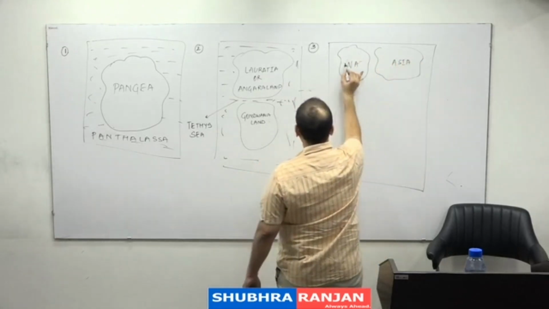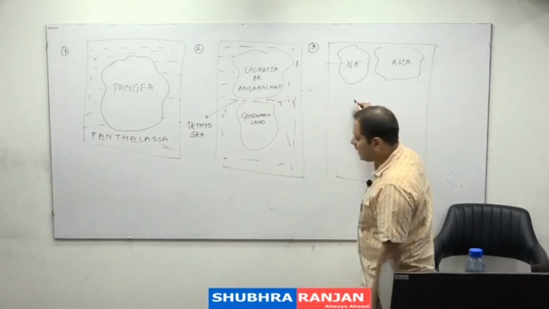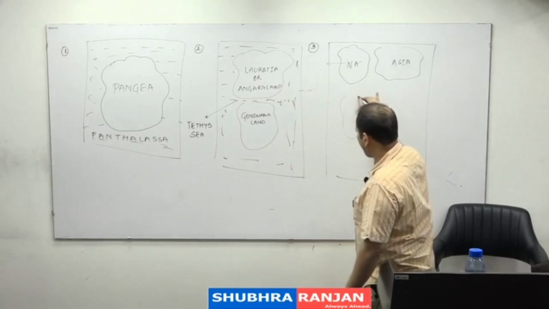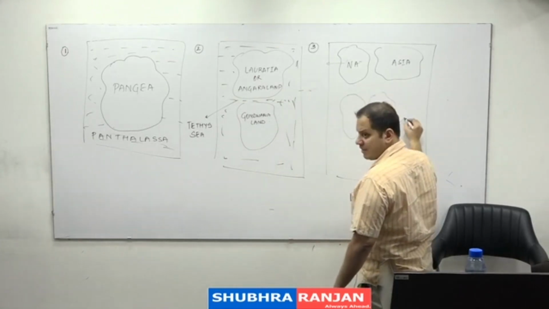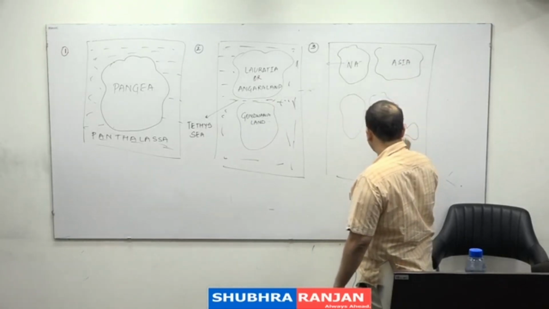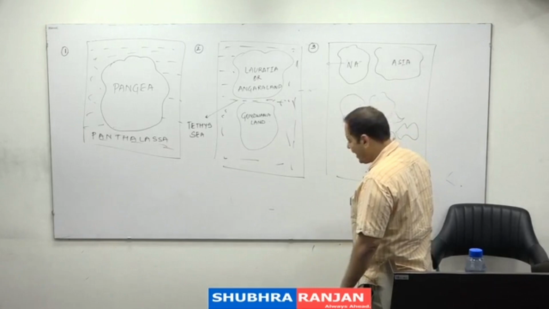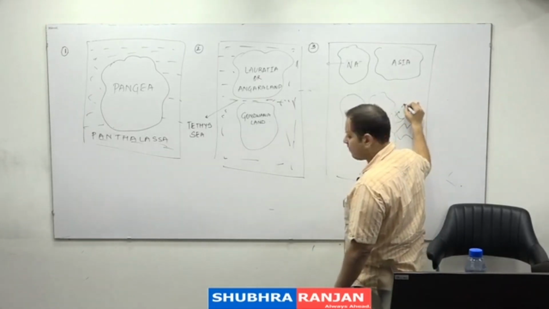North America started moving to the west of Asia. And he said that Gondwana land broke into South America, Africa, peninsular India, Australia and Antarctica. And after that, India started moving to the north.